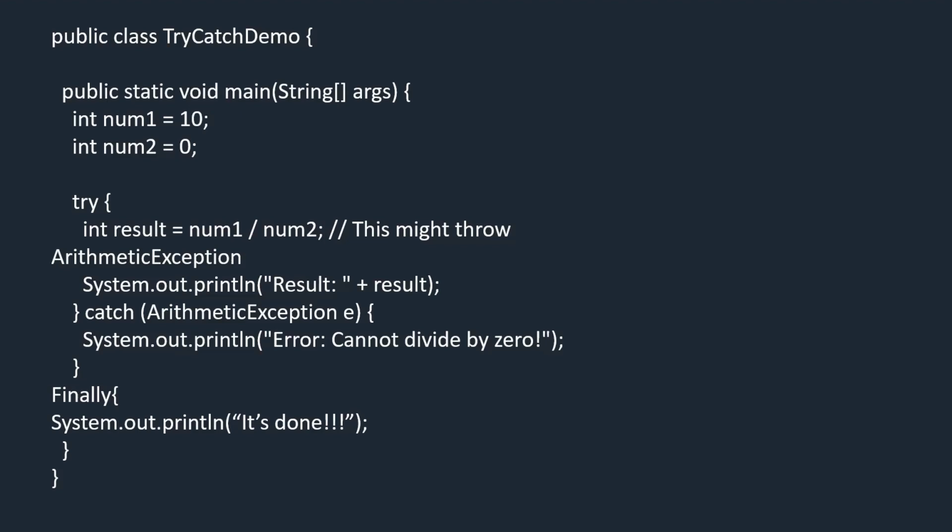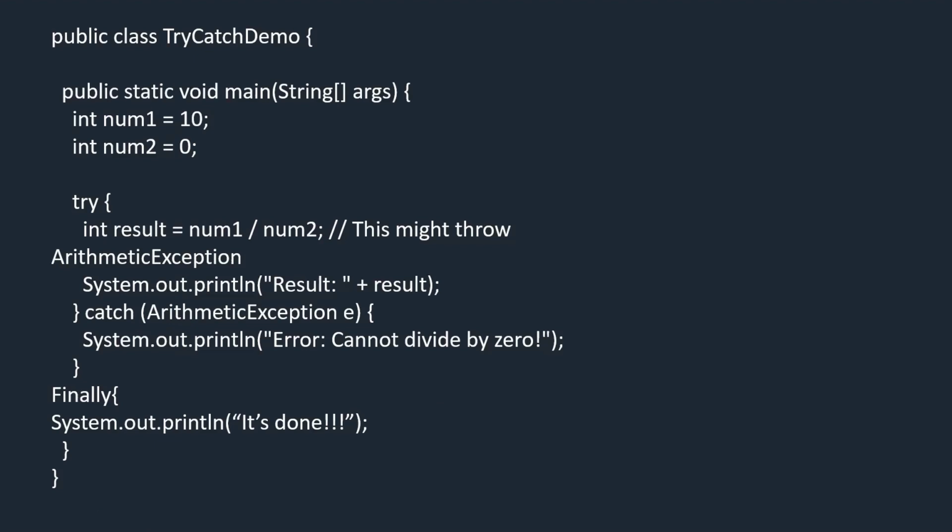Like we are dividing both numbers and we need the result. If this block is not running, then it will go to the catch block. So catch blocks will catch the exceptions. And we know that the exception that will come here is an arithmetic exception. So that is an error. It will show the error that cannot divide by 0. So a number cannot be divided by 0, right?